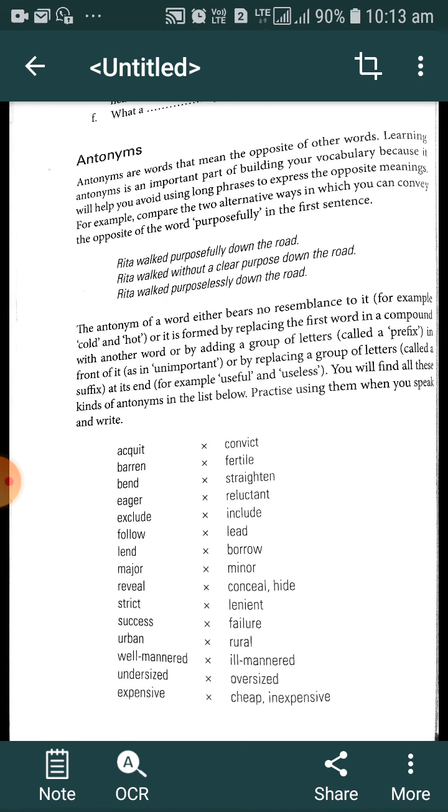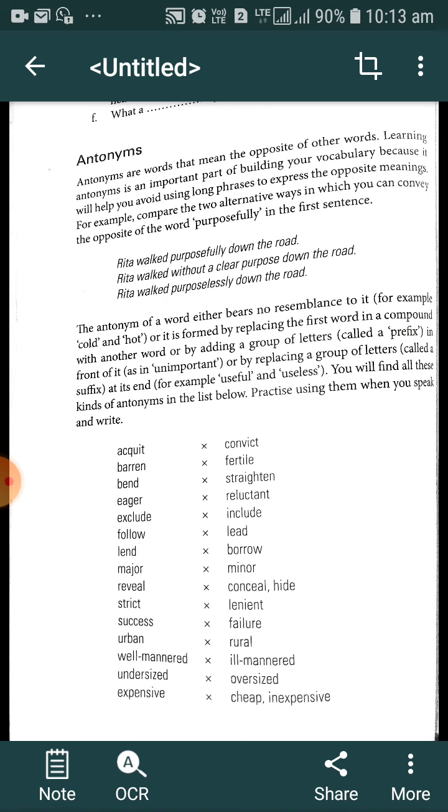As in important, unimportant, un is the prefix. Or by adding a suffix. For example, useful, useless. Use is the particular word and full is a suffix. Less is a suffix. You will find all these kinds of antonyms in the list below.